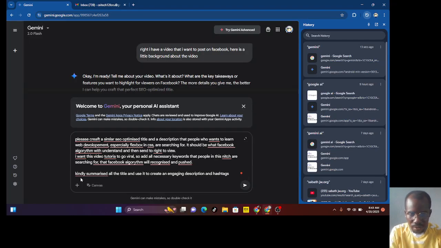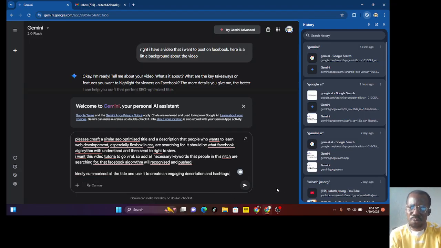So you can stop over here, but if you still feel there are other things you want Gemini to help you do, you can let him know. But make sure your prompt is exactly what he can easily understand and he will give you the best. Let's see what it's going to give us.